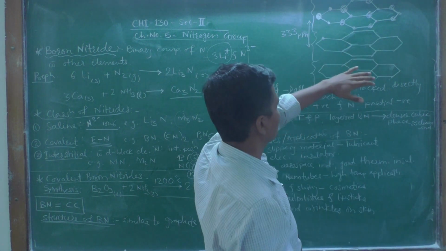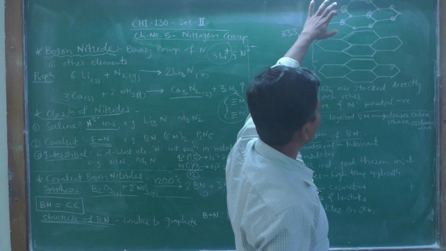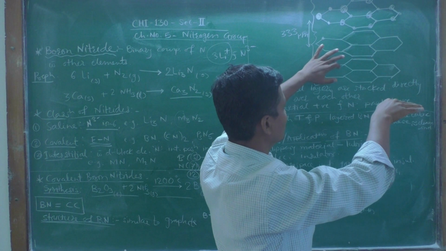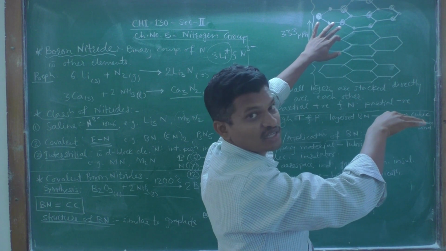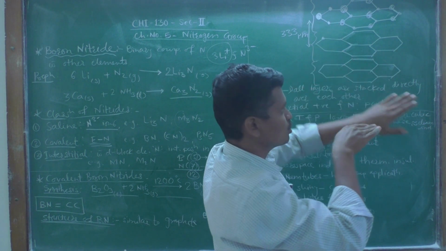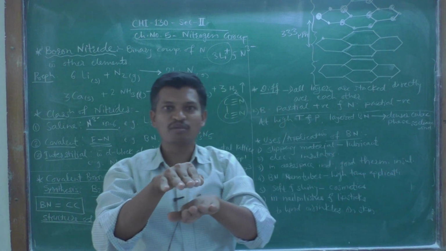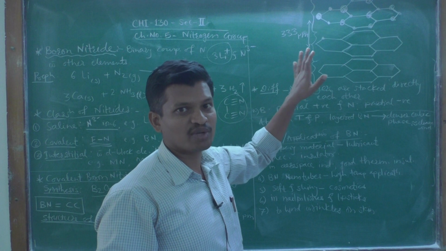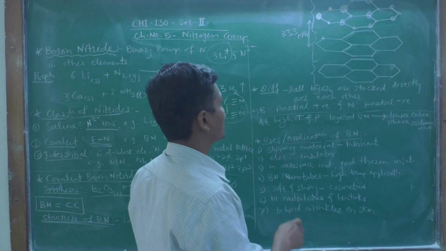The first layer is exactly over the second, and the third layer is also exactly over the second layer. So there is no staggered conformation like graphite. That is the main difference between graphite and boron nitride.